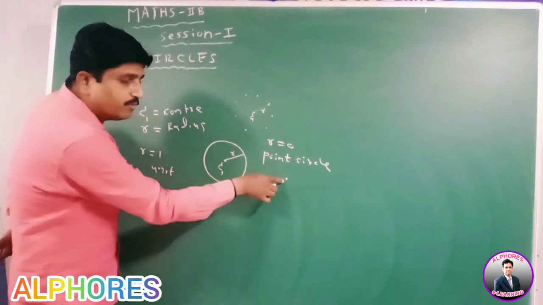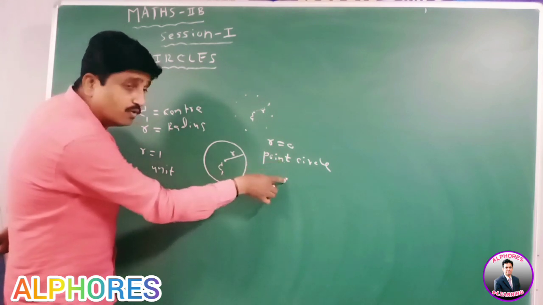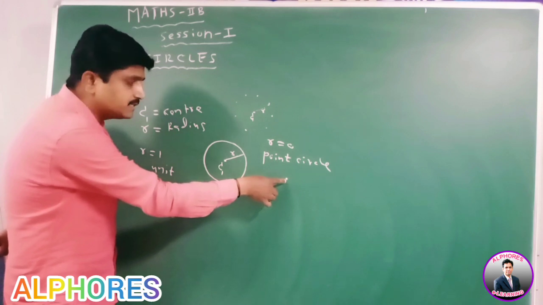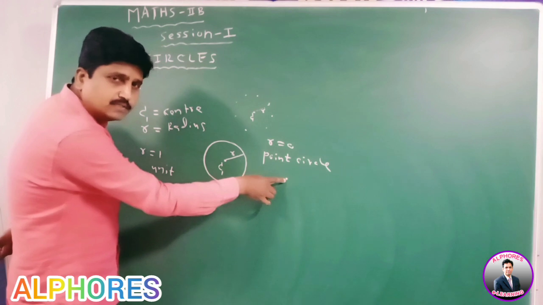It means it is a point. A point circle contains only one point, that is the center of the circle.